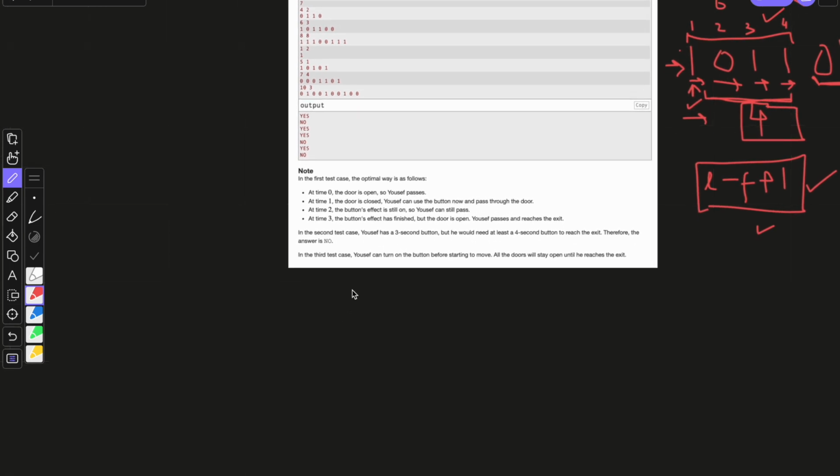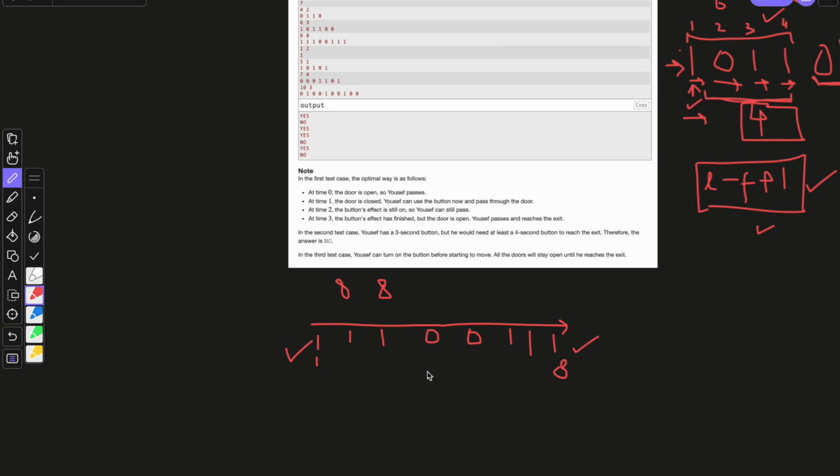Let's see the next test case. It's 8, 8, 1, 1, 1, 0, 0, 1, 1 and 1. Okay, in order to go from the first door to the last door, Yusuf must pass through positions 1, 2, 3, 4, 5, 6, 7 and 8. So the position of the first one is at 1 and the last one is at 8.